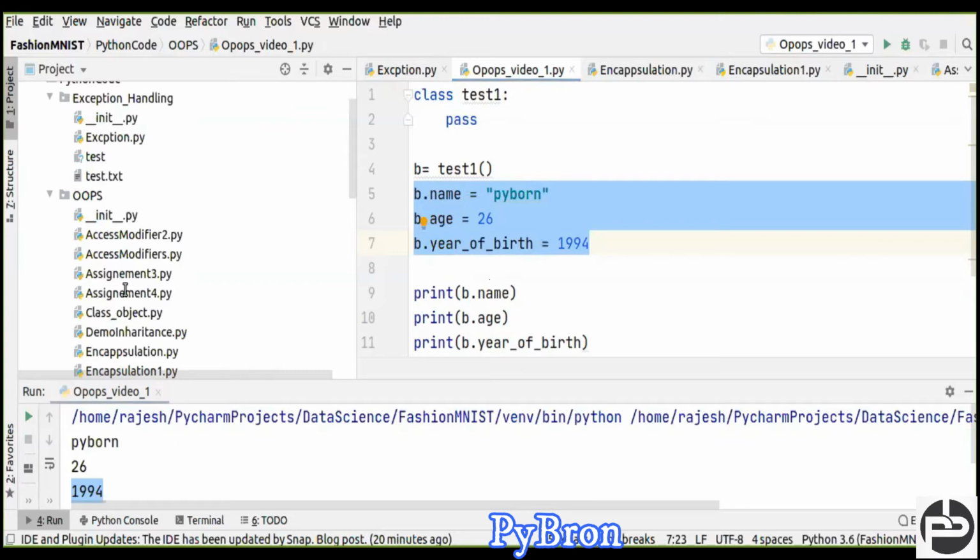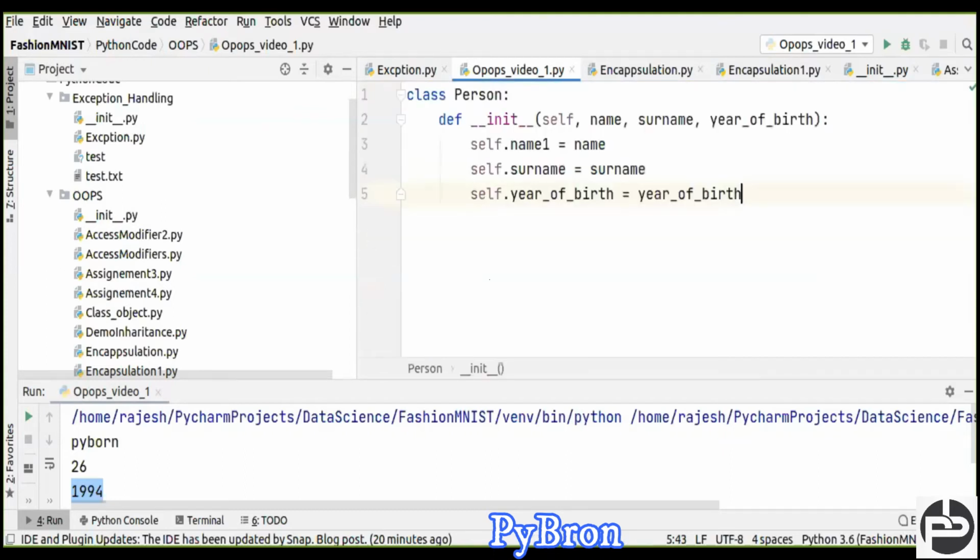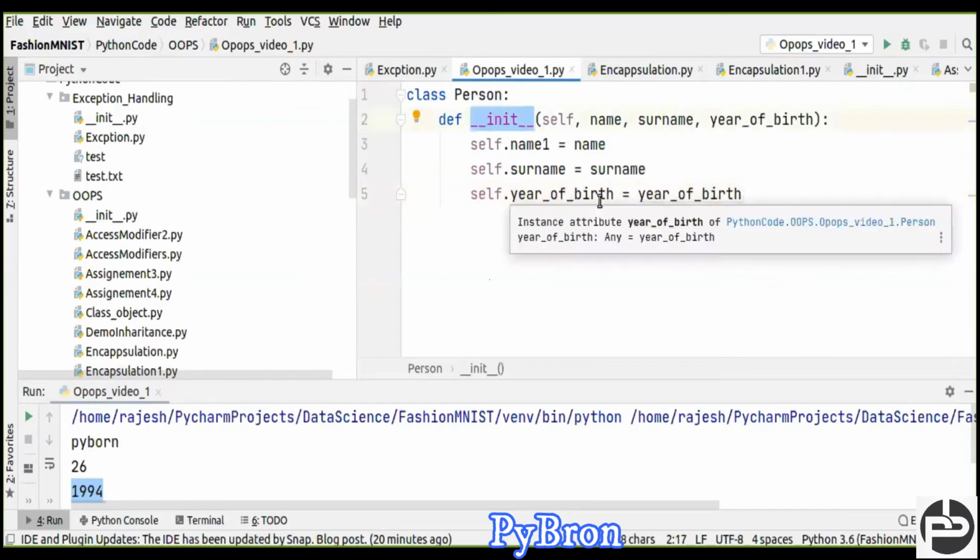Okay, next let's see, we are going to create one class. The class name will be Person, and inside the Person class, can you see this? I just created an init method. What is the init method? In Java, the constructor name will be the same as the class name, but in Python it's a bit different. In Python, whatever the class name is, the constructor name is always init.